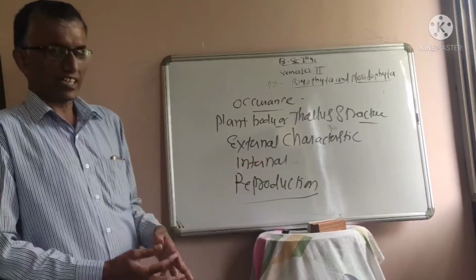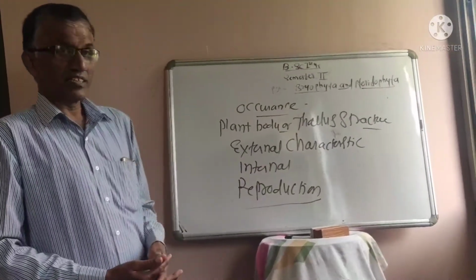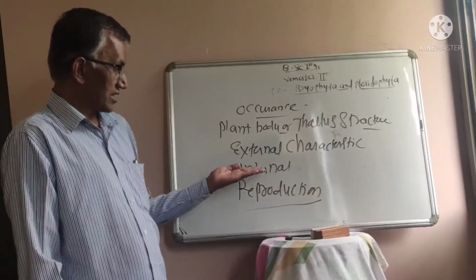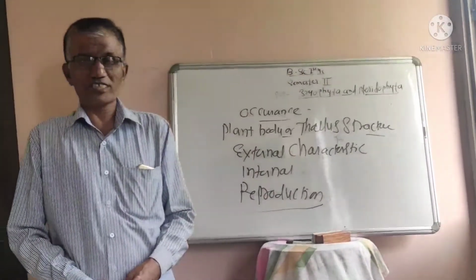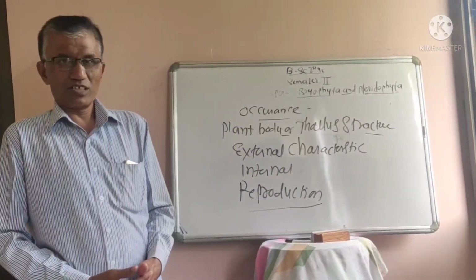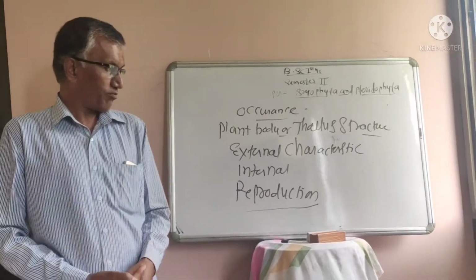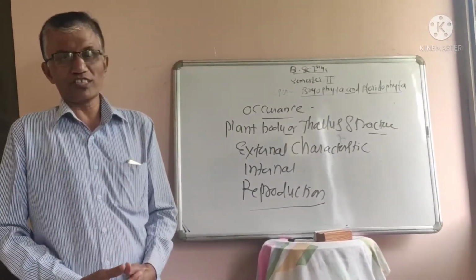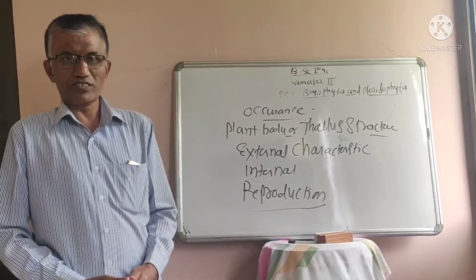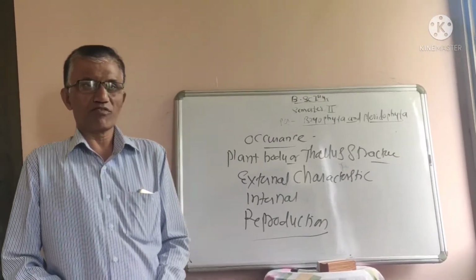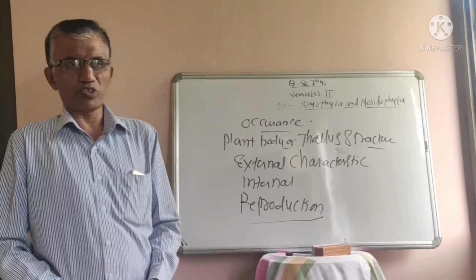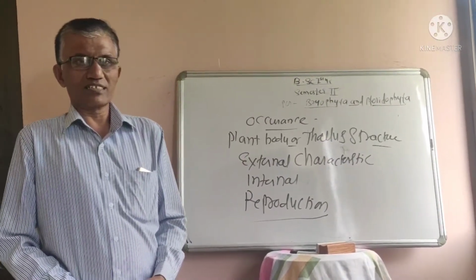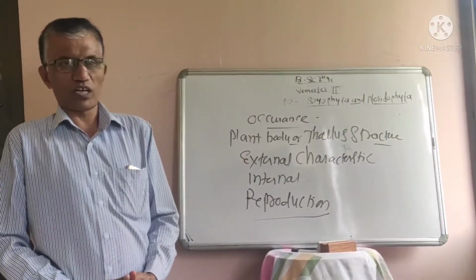While studying the internal characteristics, you have to describe the internal tissue structure of rhizoids, stem and leaves. While studying the internal structure of Funaria, they are very simple. For example, when studying the TS of stem, there are three important layers, that is epidermis, cortex and medulla.